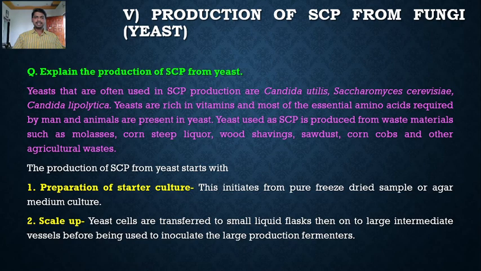So these yeast cells are transferred to a small liquid flask, then onto large intermediate vessels before being used to inoculate the large production fermenters. So first these yeast cells are cultured in the small liquid flask, then in the intermediate large vessels, and finally they are inoculated in the fermenters for mass production.